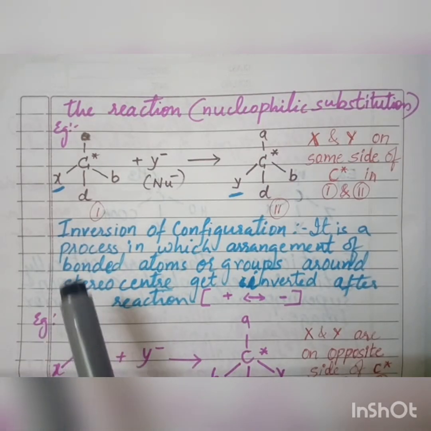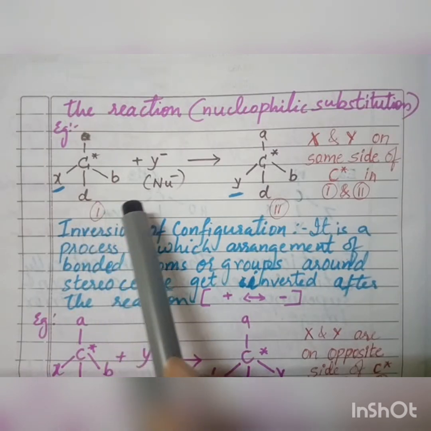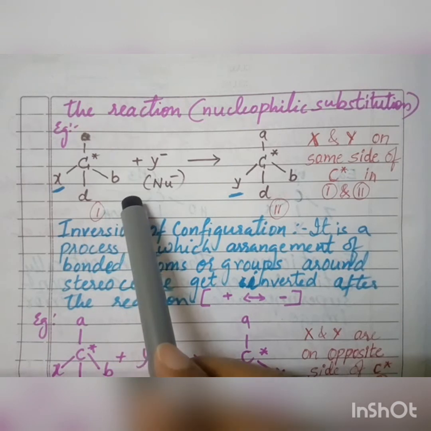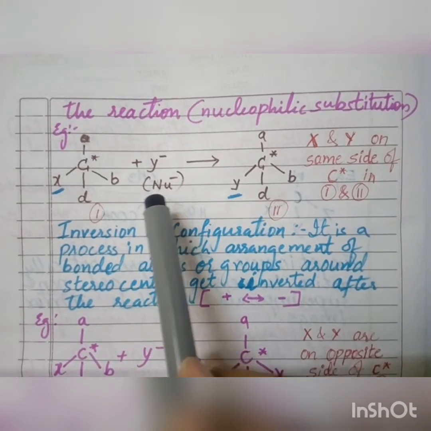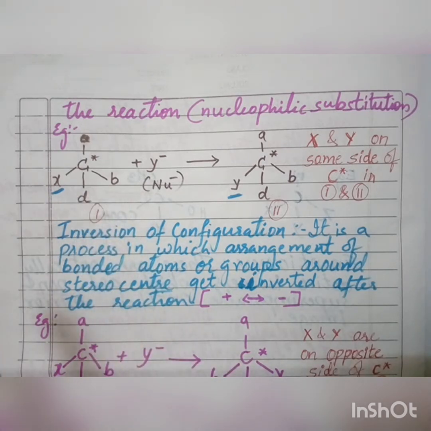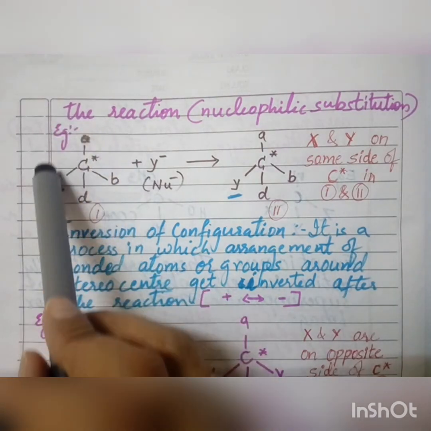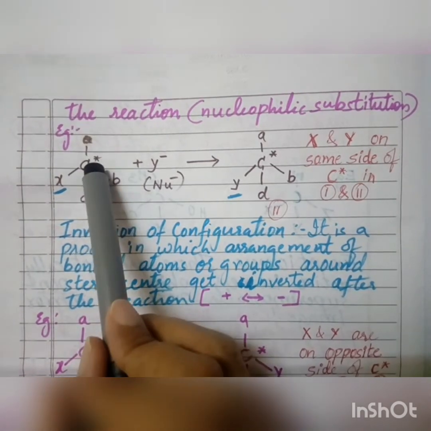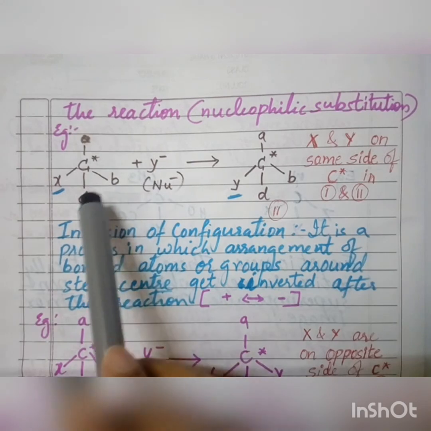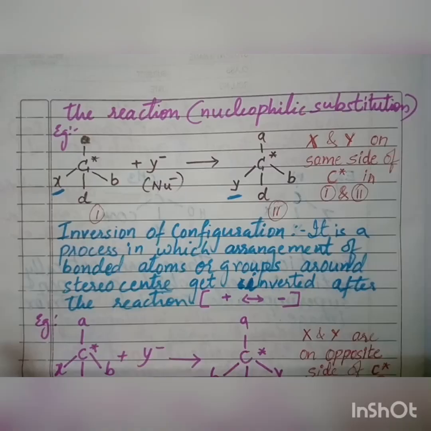Let us take a look. So this is with respect to the nucleophilic substitution reaction. Now when you take nucleophilic substitution reaction, you know that nucleophile is going to substitute one of the constituents. Let us take a general example here. So this carbon is a stereo center, an asymmetric carbon attached to 4 other atoms or group of atoms.